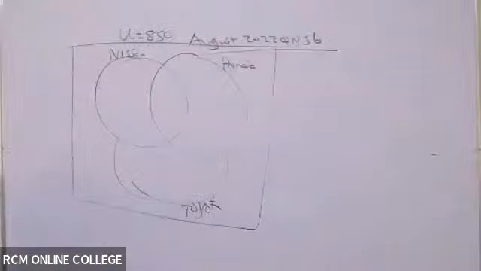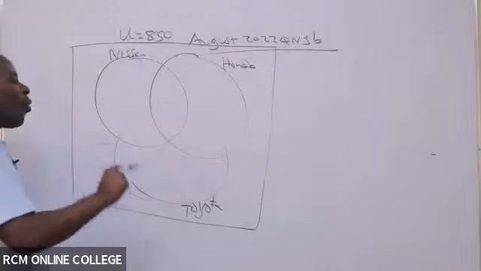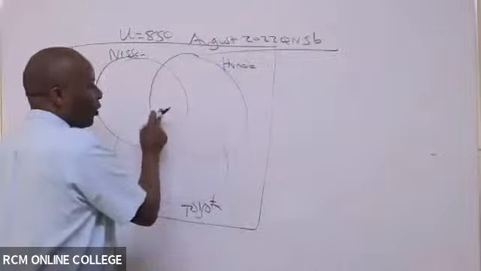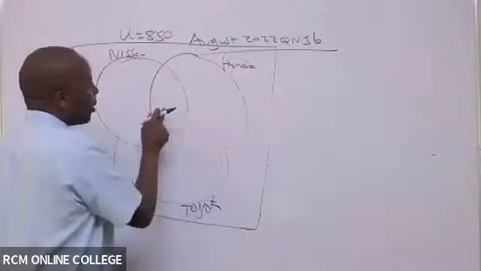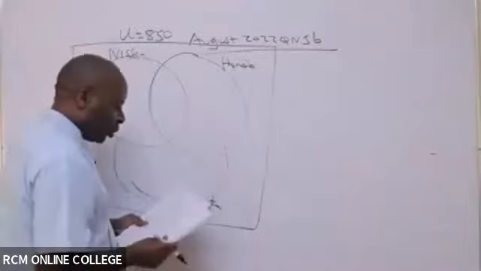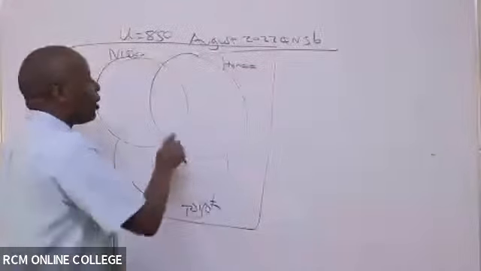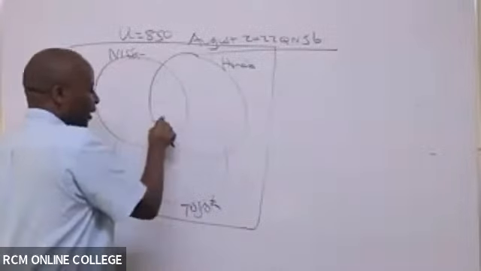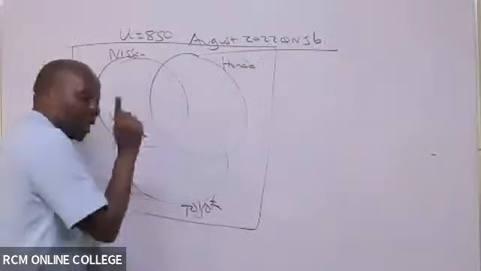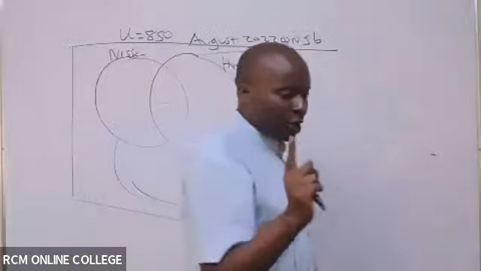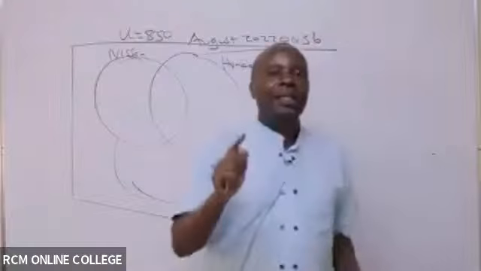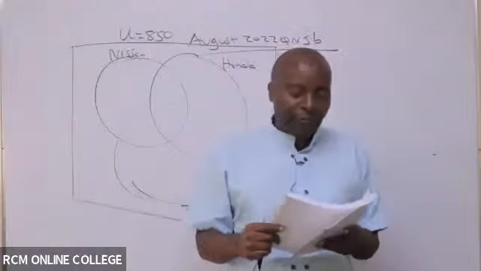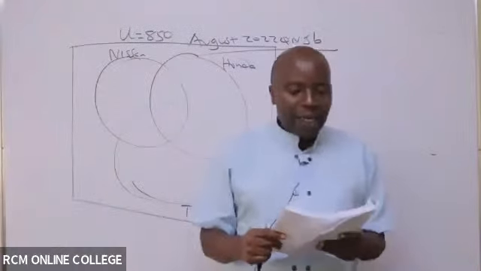And then remember, the very first thing you should always do is to look for the eye. This is the bull's eye, where the 3 circles are intersecting. These are those people who own 3 brands. They have the Nissan, they are in the circle of Honda, they're in the circle of Toyota. That's how you start doing this question. Is there a place they have told me something about the number of people who own the 3 vehicles?